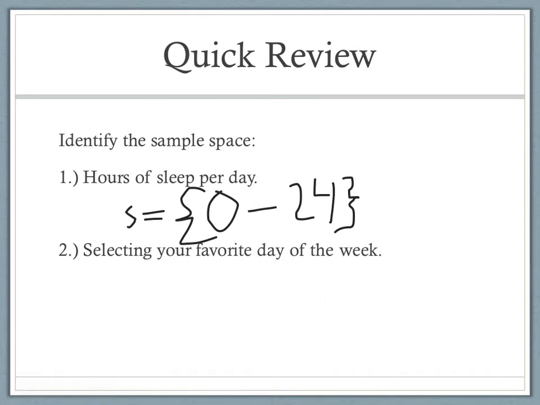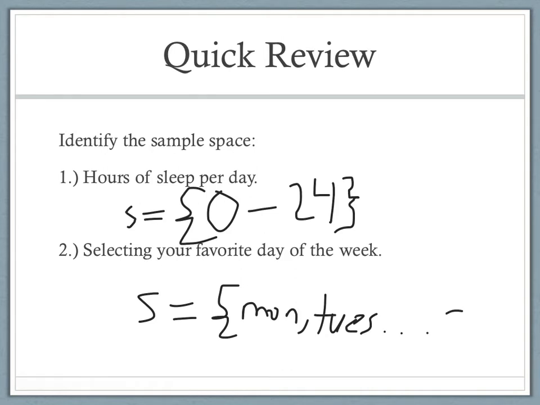Now it's selecting our favorite day of the week. So S equals, well, we can be a Monday. We can have Tuesday. And I kind of have a pattern here, so I'm just going to put a dot, dot, dot, since I have a pattern all the way up to Sunday. And that is sample space.